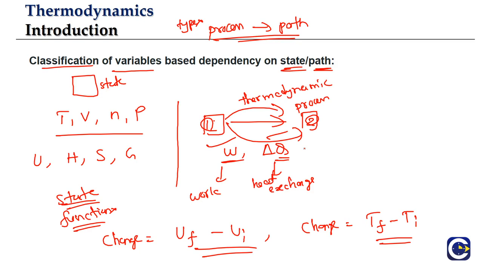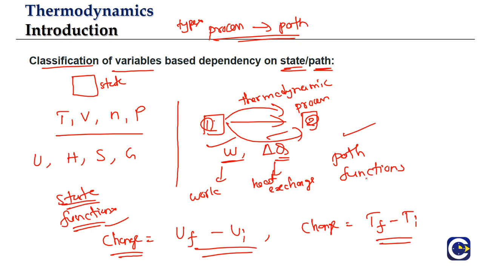So this is the second classification of the variables. We can classify them as state functions and path functions. State functions are the variables that are linked to the state. We can find the change in the value of the variable simply as final value minus initial value. They are not concerned with the path we choose to reach from the first point to the second point. Whereas work and heat exchange depend upon the path or thermodynamic process we are choosing to reach from state 1 to state 2. That's why they are called path functions. So this is the second classification of thermodynamic variables.